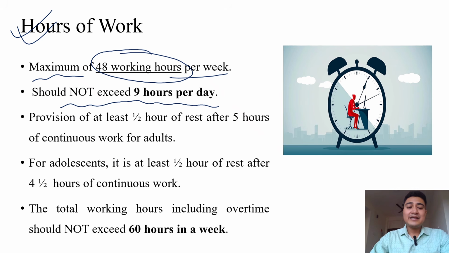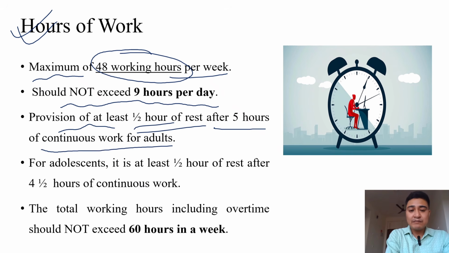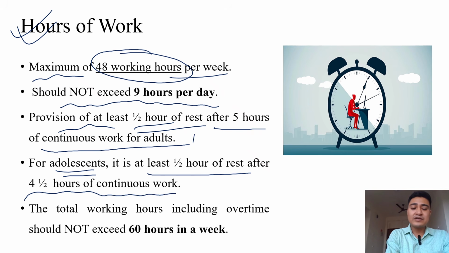Thirdly, it is stressed in the Factory Act that there must be a provision of at least half an hour of rest after 5 hours of continuous work for adults. And in case of adolescents, it is at least half an hour of rest after 4.5 hours of continuous work.